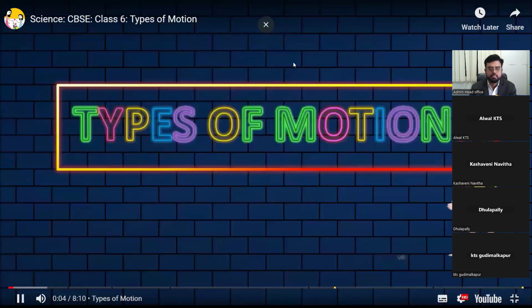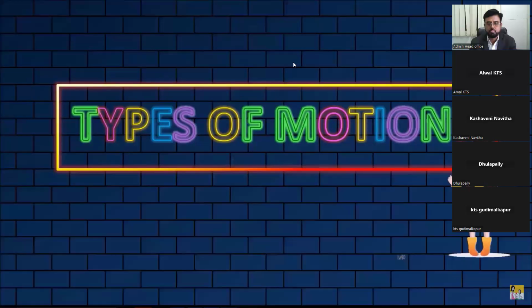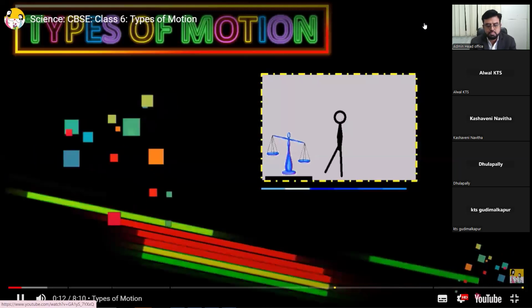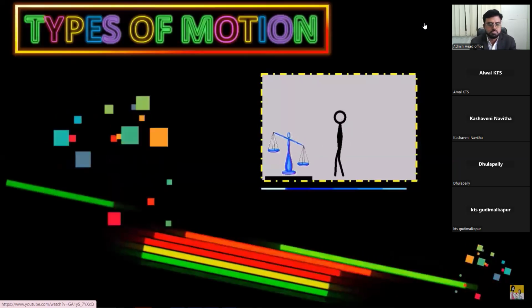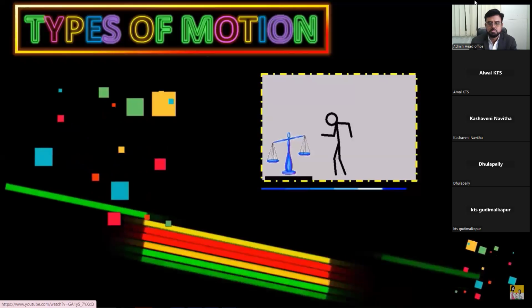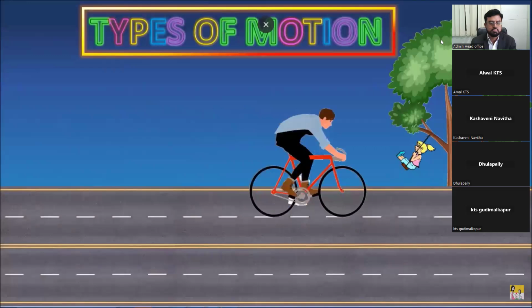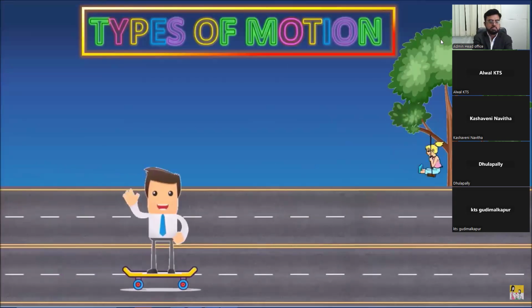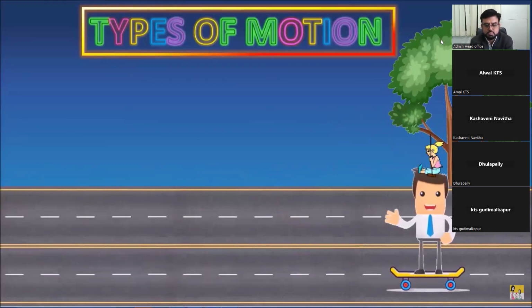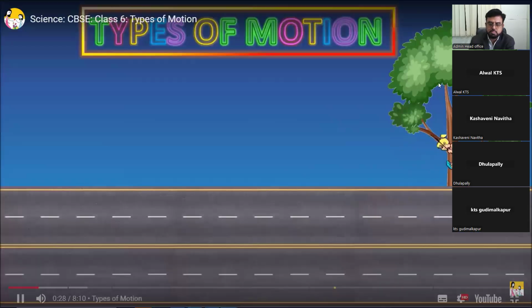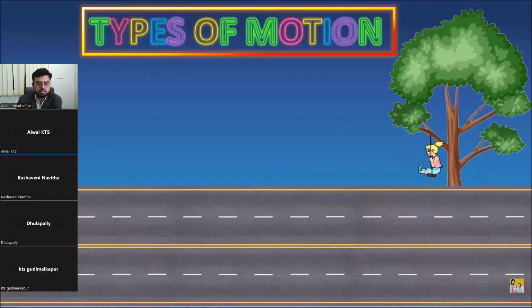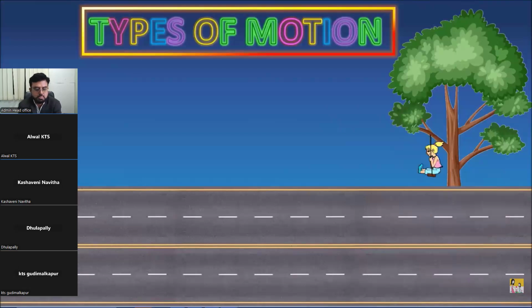Hi, today I'm here to discuss with you the various types of motion. The whole world is in some kind of motion. For example, a cyclist going on a straight road, the blades of a moving fan, a child on a swing. They are all regarded as being in motion. But we can see there is some difference in their motion.